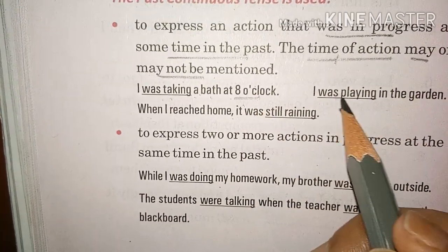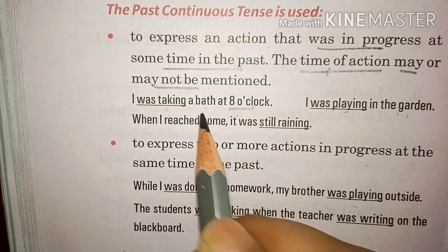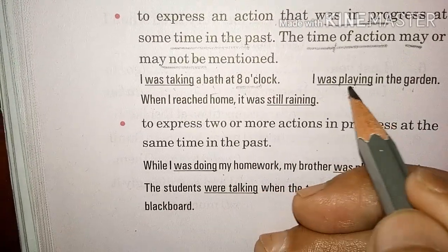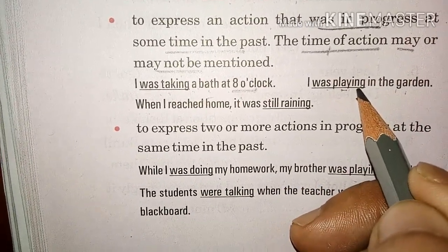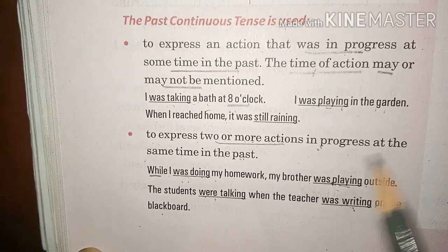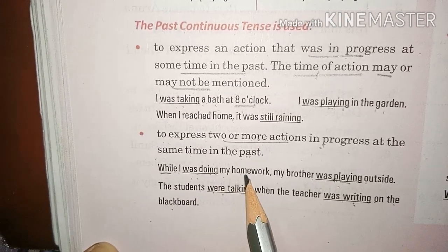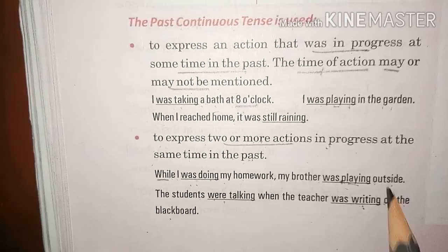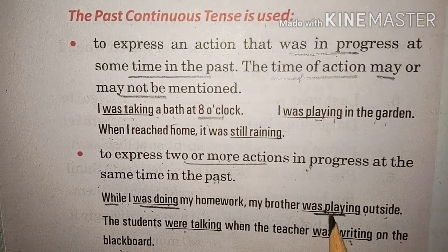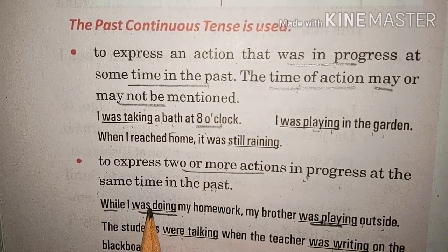Time is mentioned. I was playing in the garden. Here the time is not mentioned. These both sentences are of past continuous form. We will use was, were with the ing form of the verb. To express two or more actions in progress at the same time in the past. For example, while I was doing my homework, my brother was playing outside. Now these actions, was doing homework and was playing outside, were going on in progress at the same time. So we used past continuous.